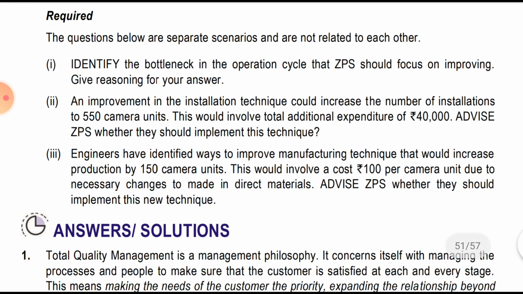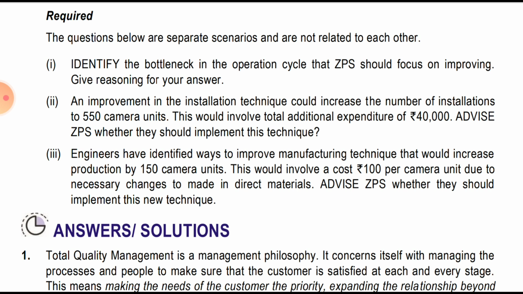Okay, the last part, and as it is the last part of chapter 2, we will read it out. The engineers have identified ways to improve the manufacturing technique that would increase the production by 150 units. This would involve a cost of 100 per camera.